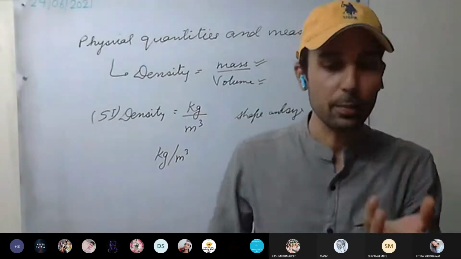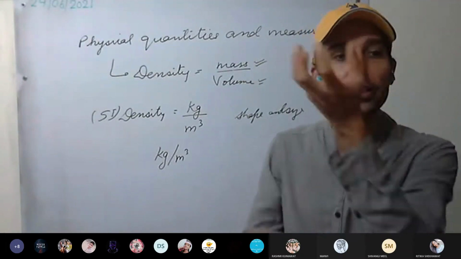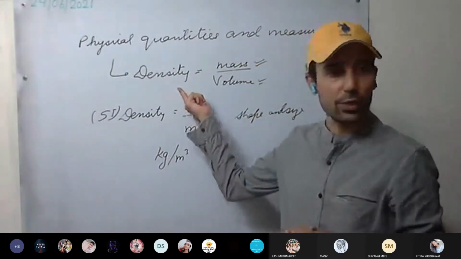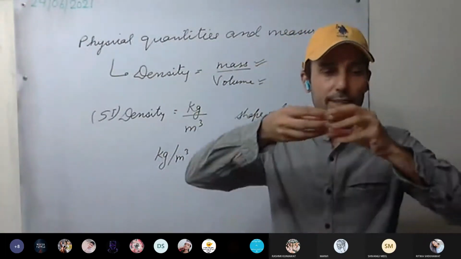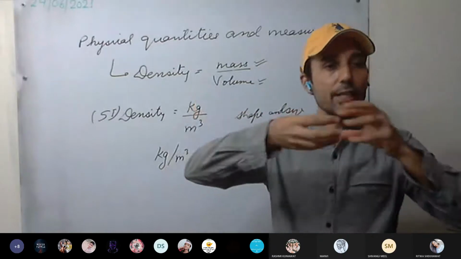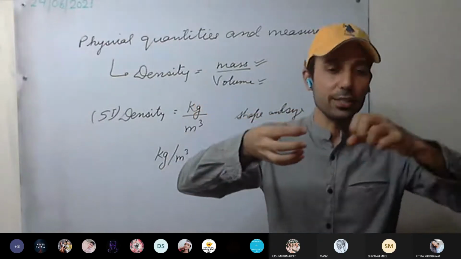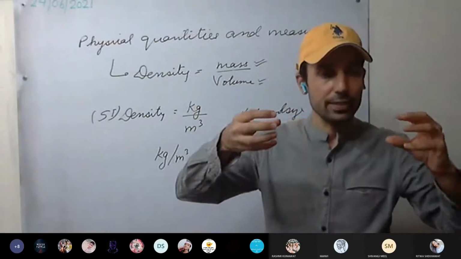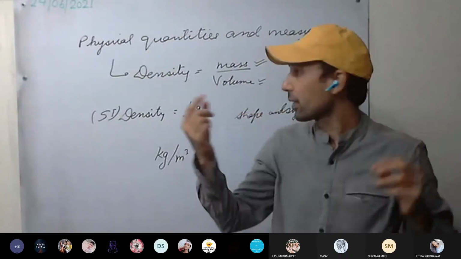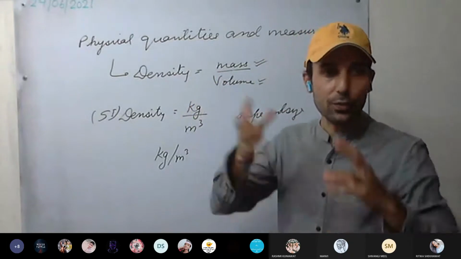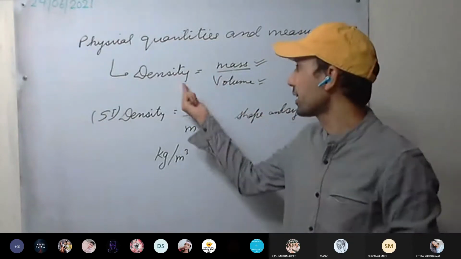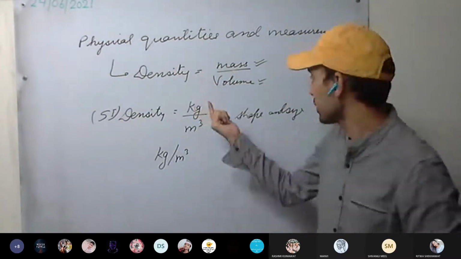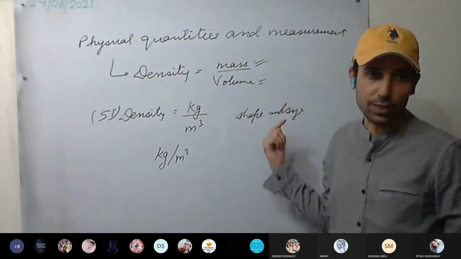Take some amount of clay, measure its mass, measure its volume, and calculate the density. You got the density of that clay. Now change the shape of that clay. Whatever shape you change to, you haven't removed any portion of the clay from it. The amount of clay remains the same, the volume remains the same, the mass remains the same. So whatever the shape of an object is, it doesn't matter. The density does not depend on the shape of the object. It does not depend on the size of the object as well.